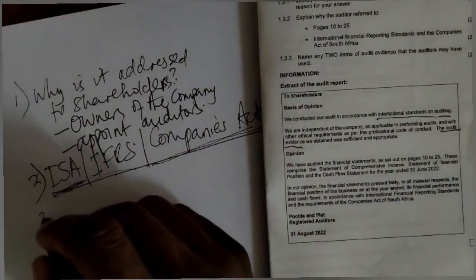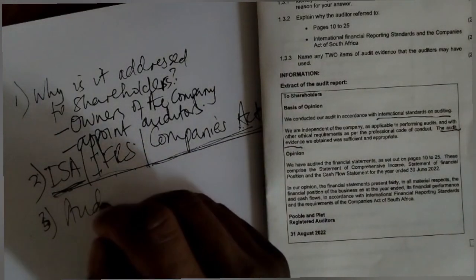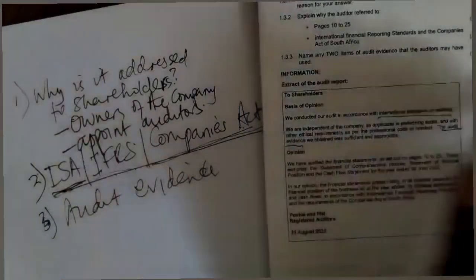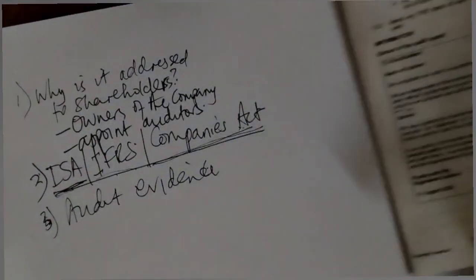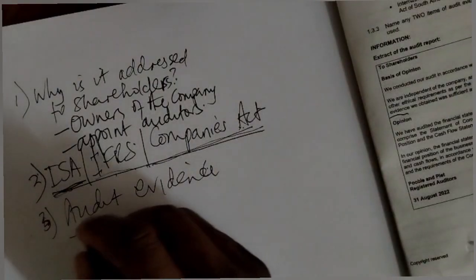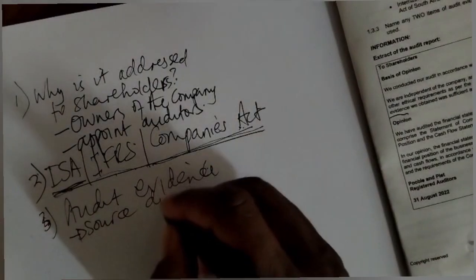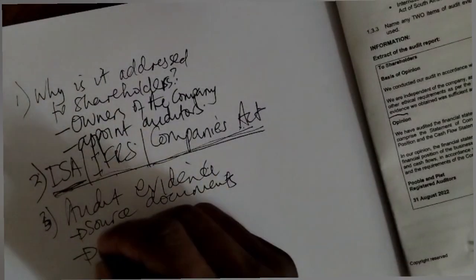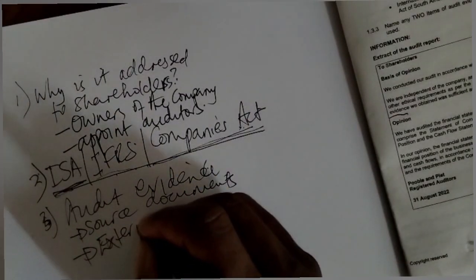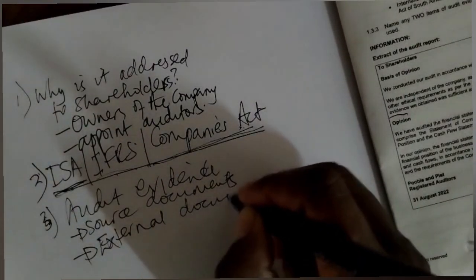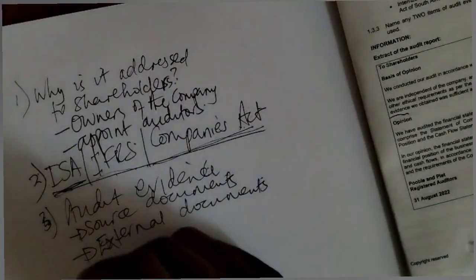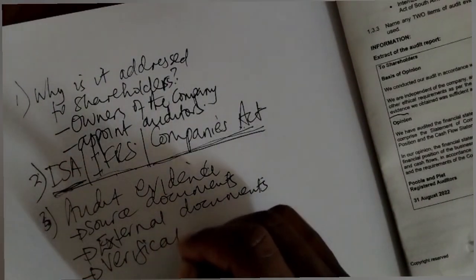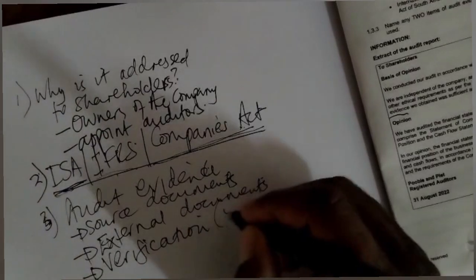What examples can they give as audit evidence? So as number 3 there, you can be looking at audit evidence. What can the auditors give as audit evidence? So maybe audit evidence can be in the form of source documents used to record in the financial statements. Audit evidence can be in the form of external documents, like your bank statements, like your creditor statements. Audit evidence can be in the form of external verification.